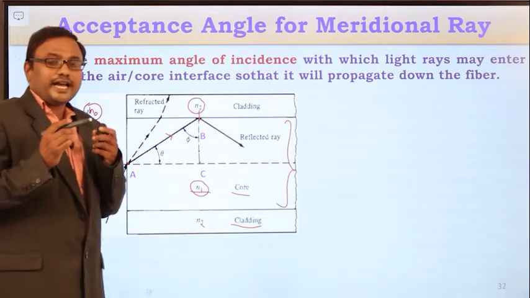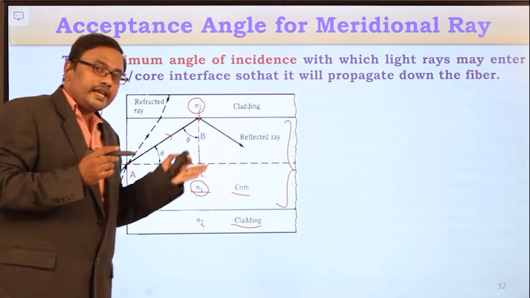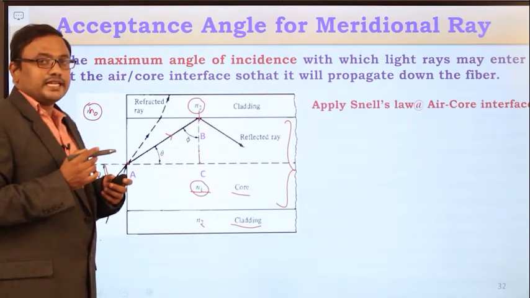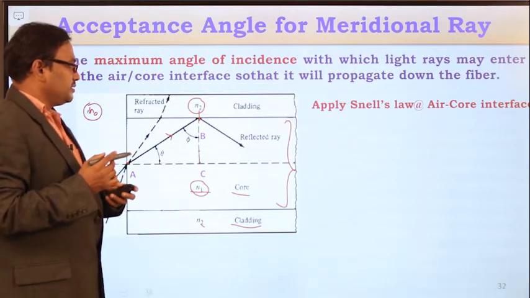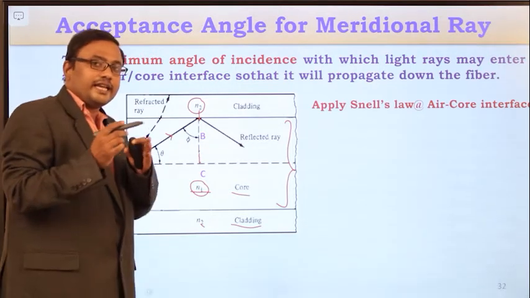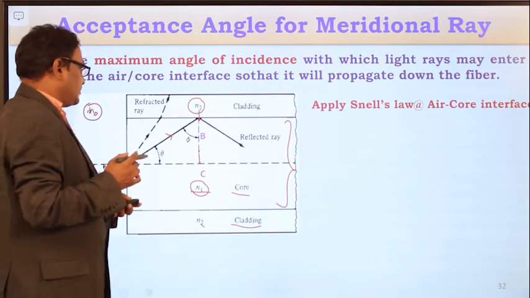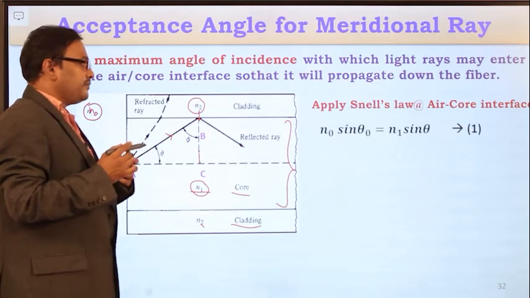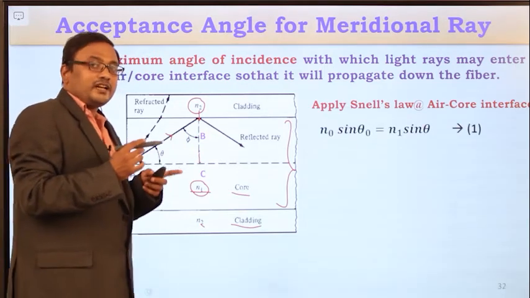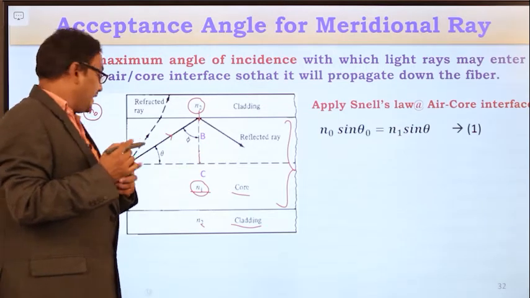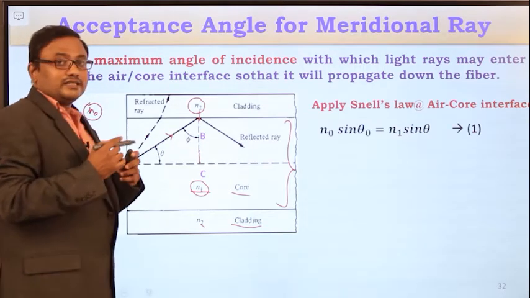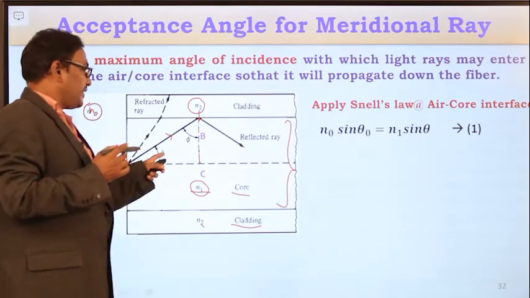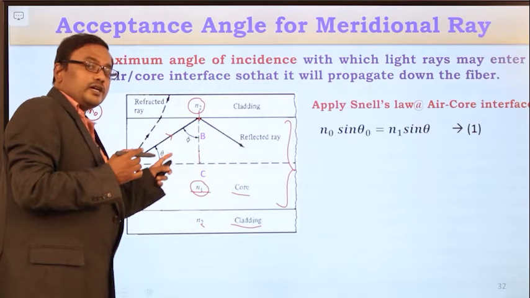For that, with the help of the basic optics laws, we can derive it, and for that you apply Snell's law at the air-core interface. What is Snell's law? The refractive index of the air medium, that is n0, into sine of the corresponding incident angle, that is theta naught. So n0 sine theta naught is equal to, in which medium is the light ray entering? It is entering into the core medium.